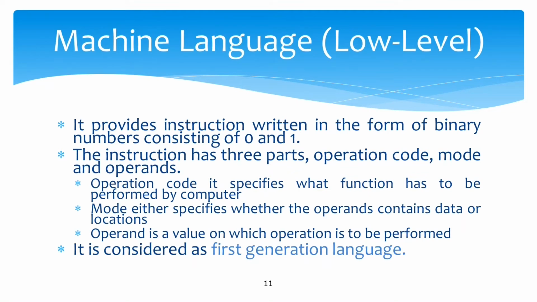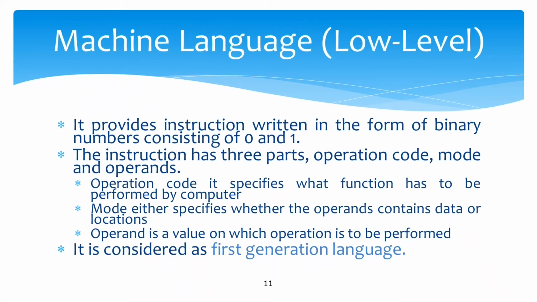The mode specifies whether the operand contains data or a location. Some are memory operations, some involve values directly from a memory location or a value entered by the user. So, mode specifies whether operand contains data or locations, and the third part, which is operand, is a value on which the operation is to be performed.